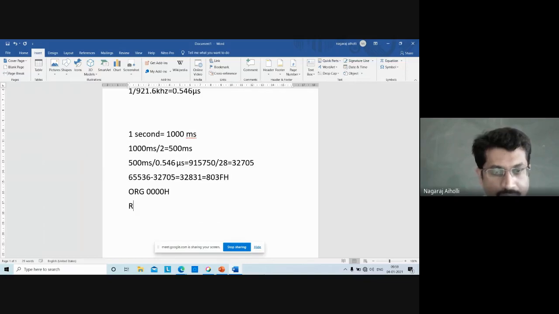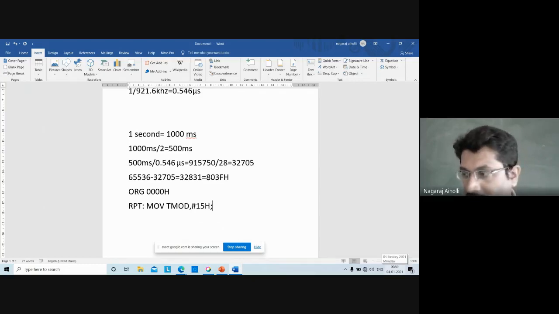Then we have to initialize the timer mode register, MOV TMOD, #15H. We have to use 15H because we are using timer 1 as the timer and timer 0 as the counter.